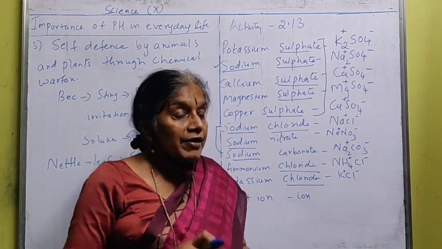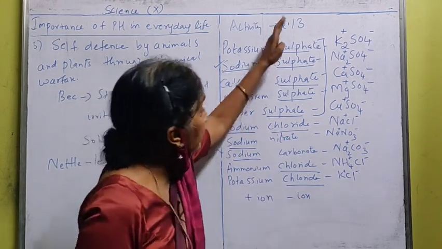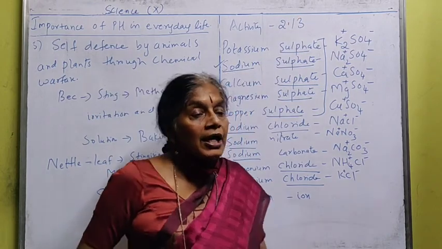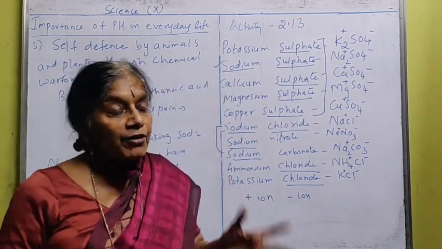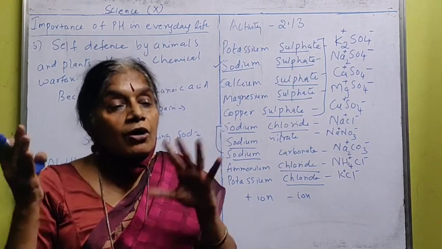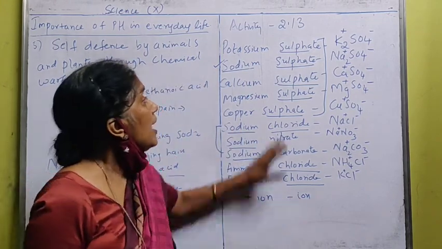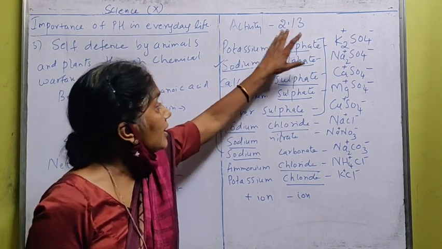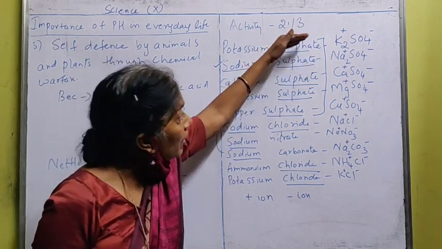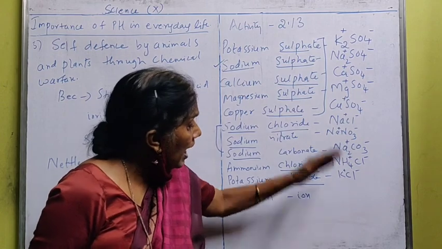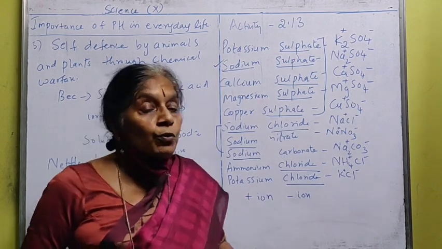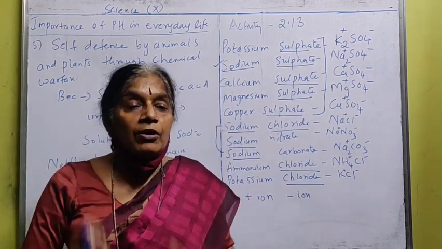So this is how, when bases are given, if you write down the chemical formula, you can give the family name according to the positive ions and according to the negative ions. This is how we have to solve activity 2.13, where you have to write down the chemical formula and identify to which group they belong.